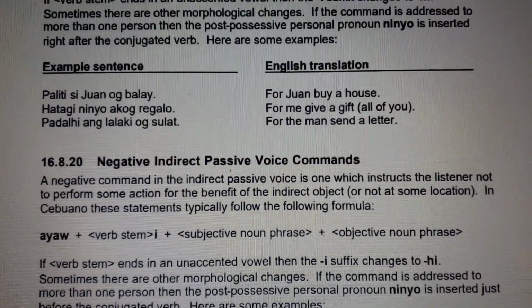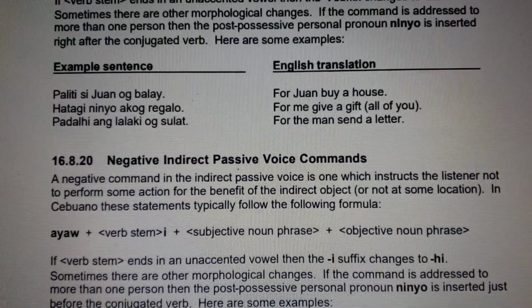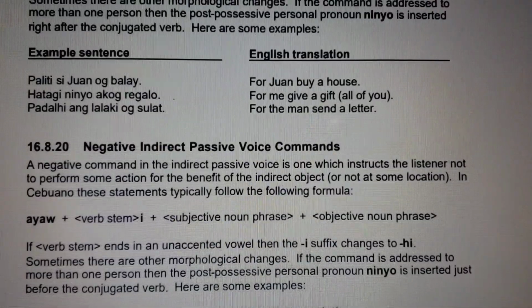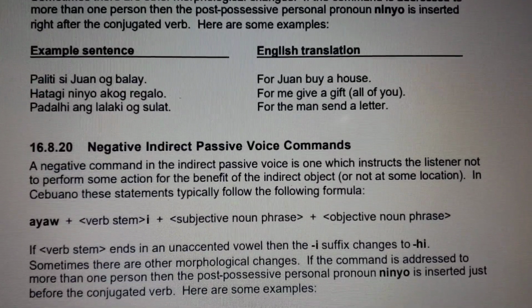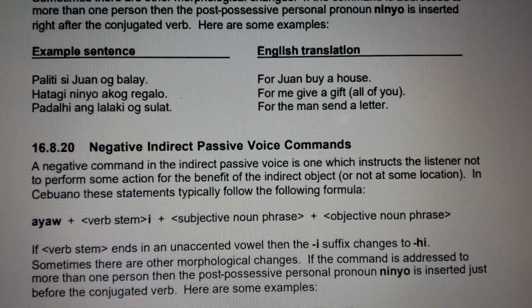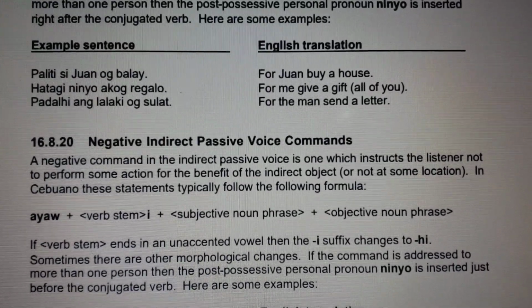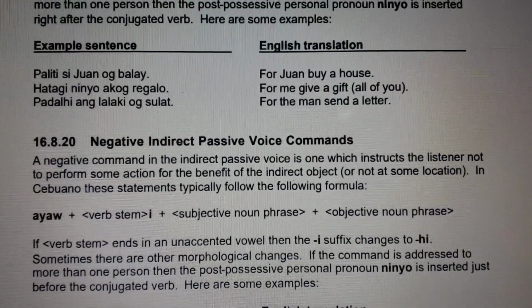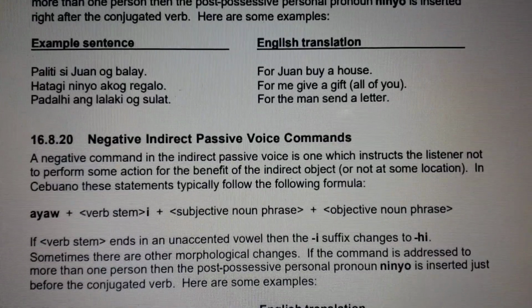For Juan, buy a house. Baliti si Juan og balay. We use the verb stem of palit with the suffix i, baliti, and then the subjective noun phrase. We're talking about Juan, that's si Juan, and then the objective noun phrase, a house, og balay.